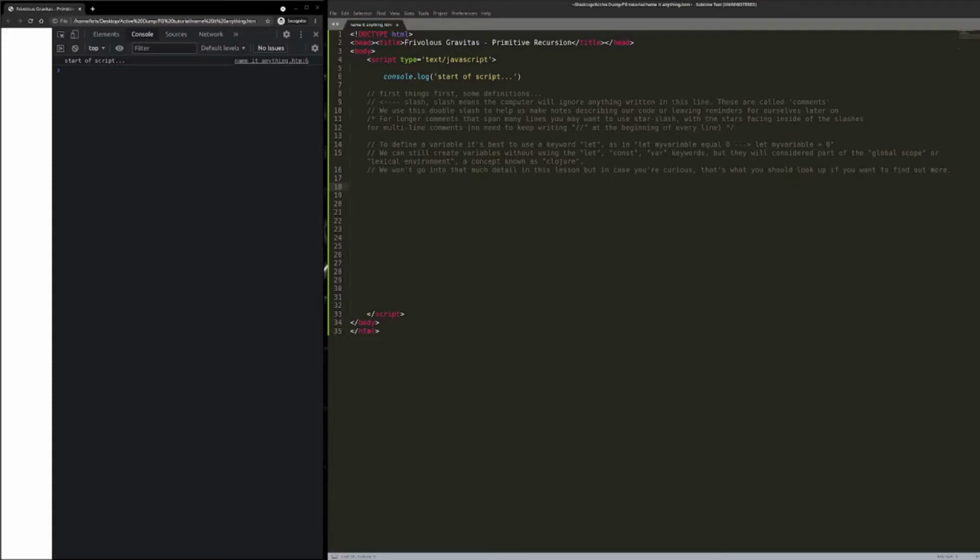So yeah, we'll start with data types. Basically, you've got text data type, which is just strings. You've got integers, which are numbers. You've also got floats, which are decimal points, floating point numbers, but we're not going to use those today.